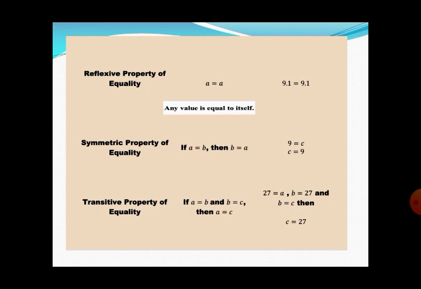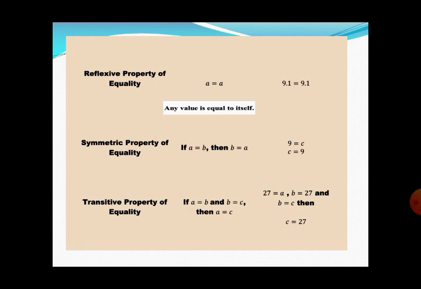Now the symmetric property of equality. When we are working with two quantities, and we say that A is equal to B, the two quantities having the sign of equality, then ultimately we can say that B is also equal to A. For example, if 9 is equal to C, it means C is equal to 9. 9 is representing the value of C.